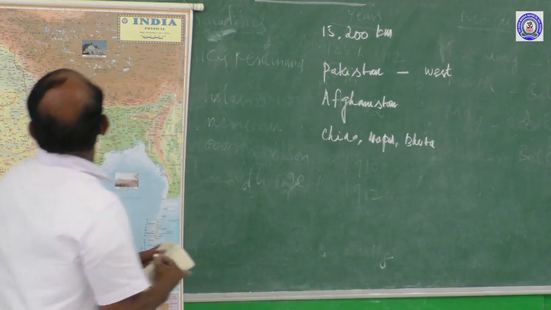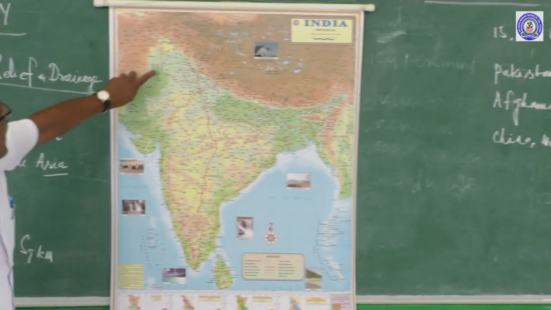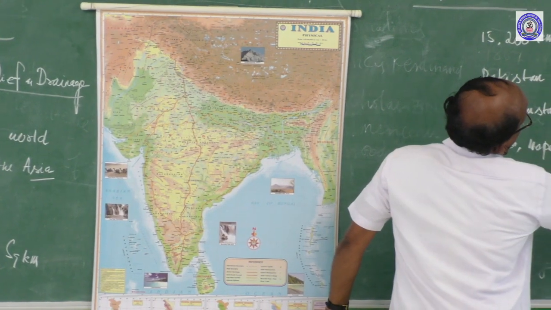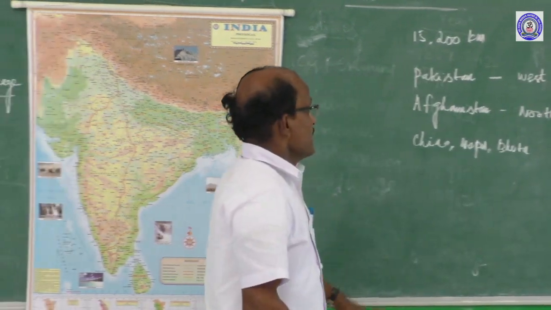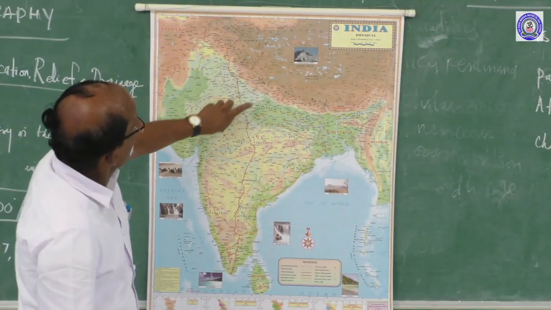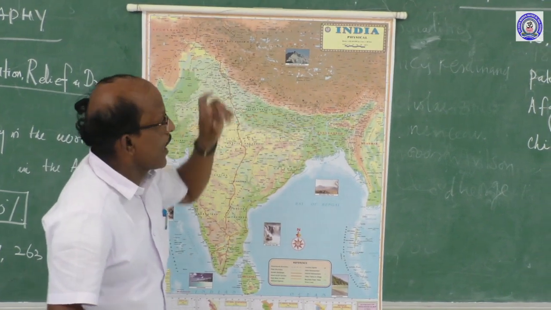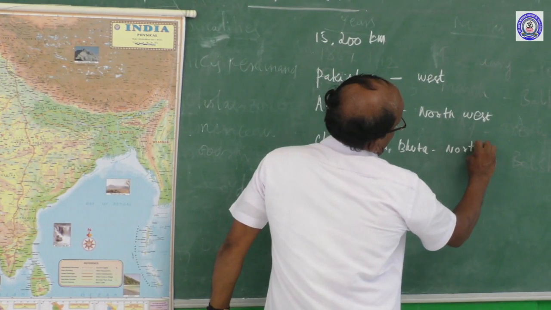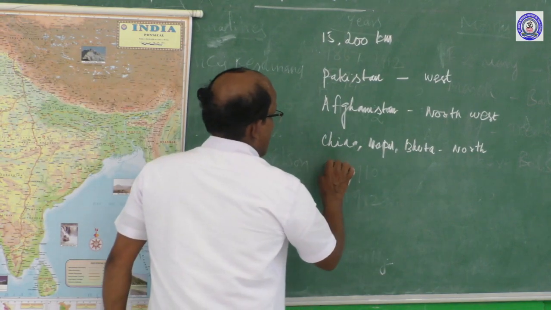Pakistan in the west is here. And in the northwest is Afghanistan. China, Nepal, Bhutan: China here, Nepal here, Bhutan, in the north direction. And the next, Bangladesh and Myanmar.